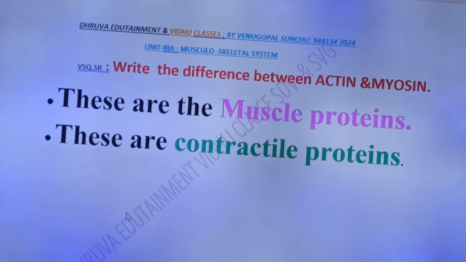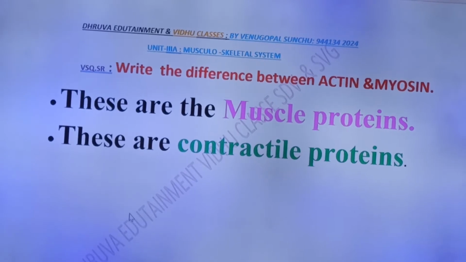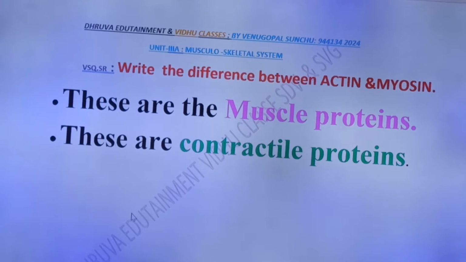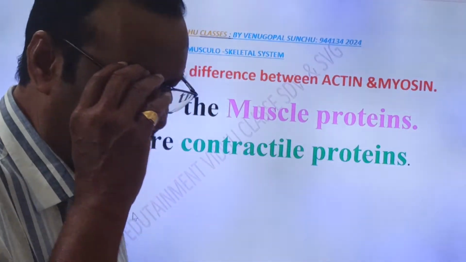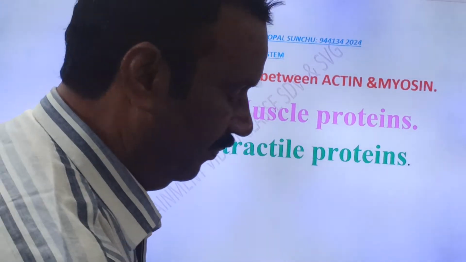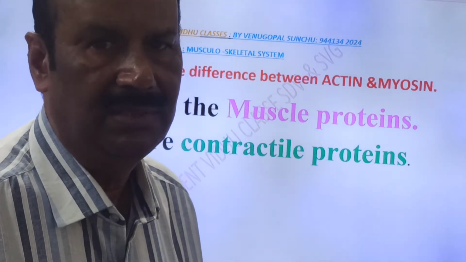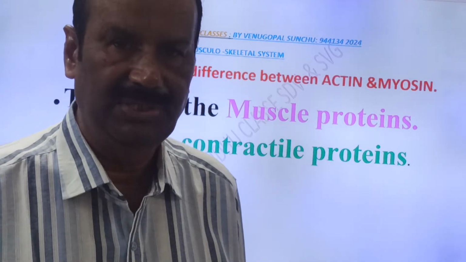Yes, friends, write the difference between actin and myosin. Friends, this question is from Unit 3A of second year zoology. Write the difference between actin and myosin, friends. Actin and myosin, you know, are muscle proteins. They are present in the muscle, friends, you know it.